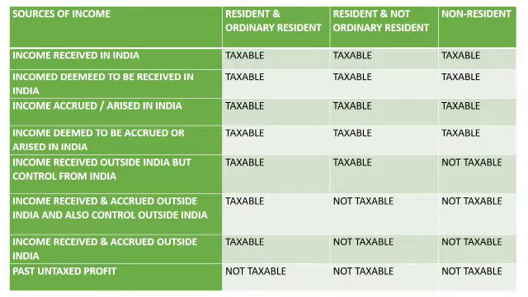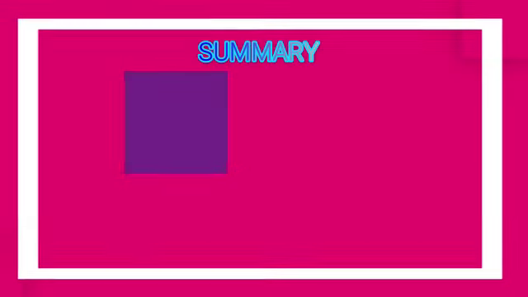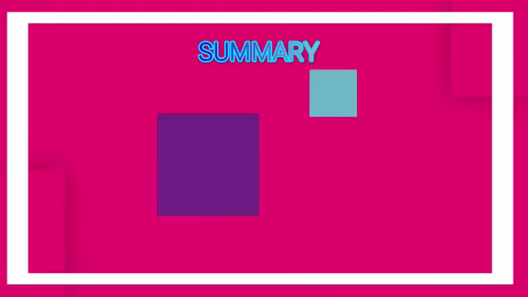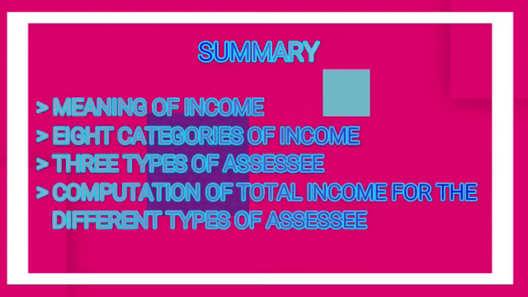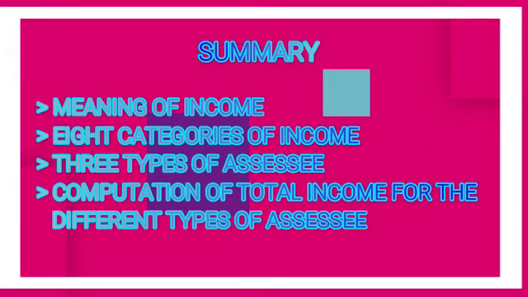We came to the end of this session. Let us see the summary of this session. We have discussed the meaning of income, and then the 8 categories of income. We came to know about the 8 categories of income and the different types of assessee, that is, the 3 types of assessee we have seen. Next, how to compute the total income for different types of assessees.